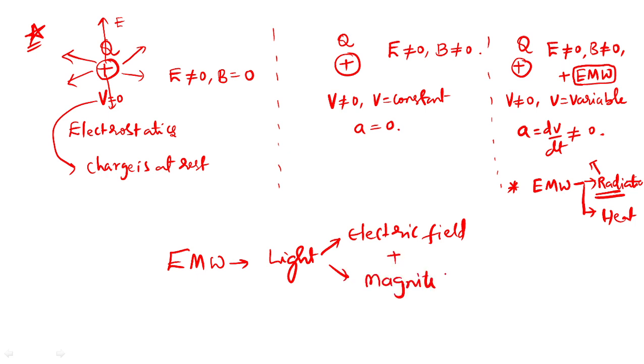That's why electromagnetic waves are so powerful, and they do not require a medium to propagate. They can pass through vacuum also. Yes or no? Light can travel through vacuum, right? Sound waves will not travel through vacuum. Reason? They require a medium. But these waves do not require any medium. Are you getting my point here?